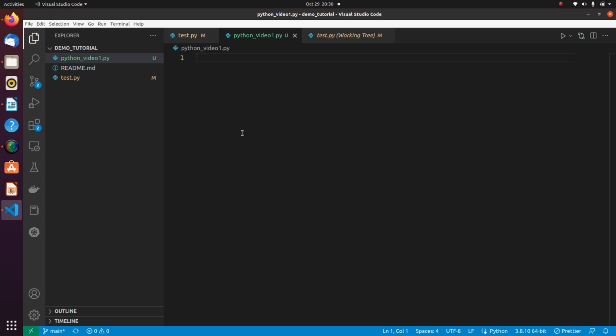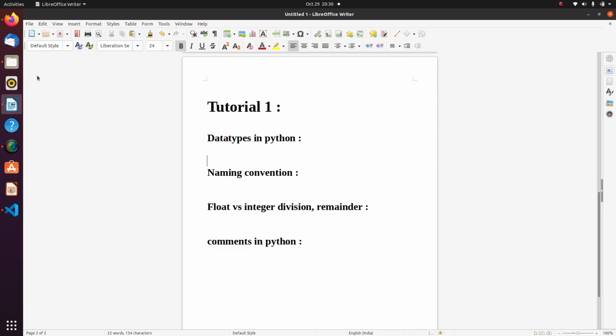Let me increase the font size, which I have done using Ctrl+Shift+.. Now the first thing we will see is what the data types in Python are.